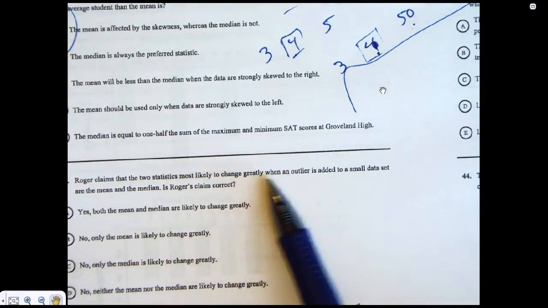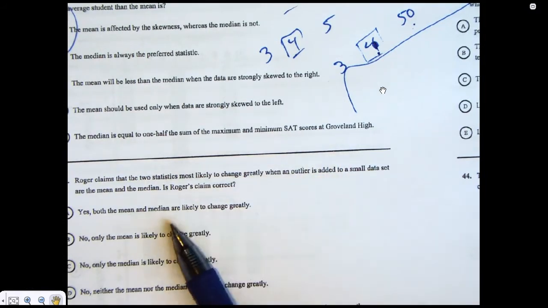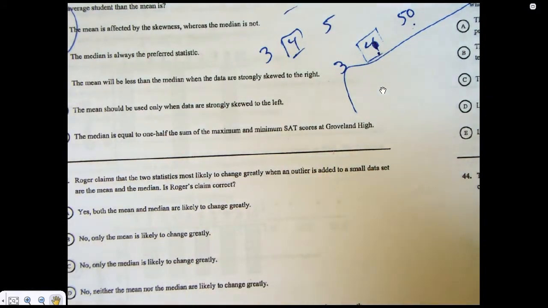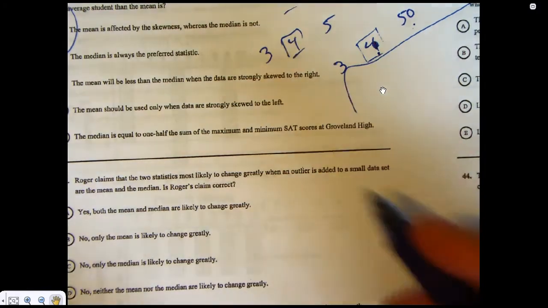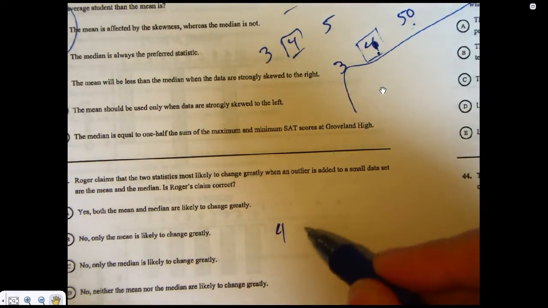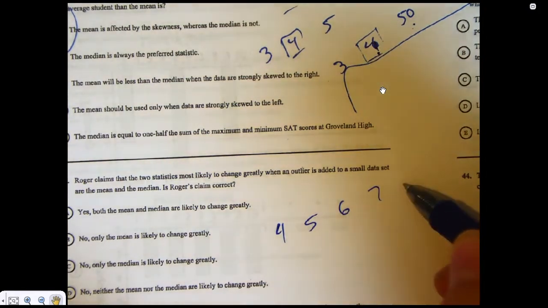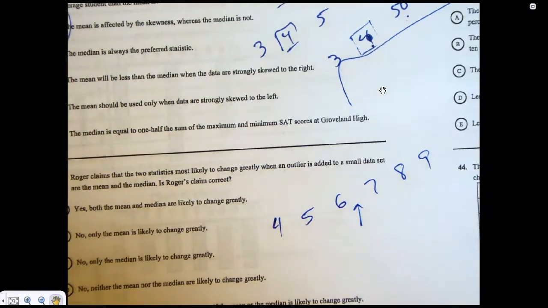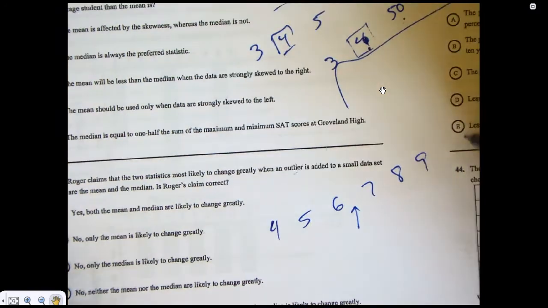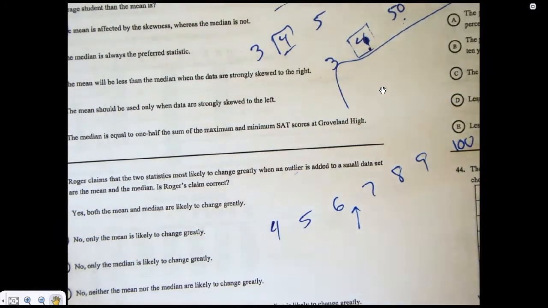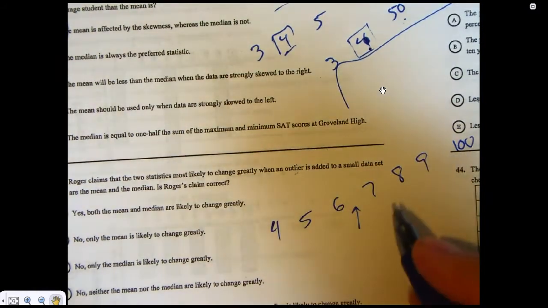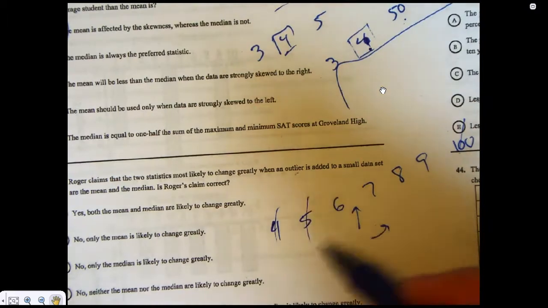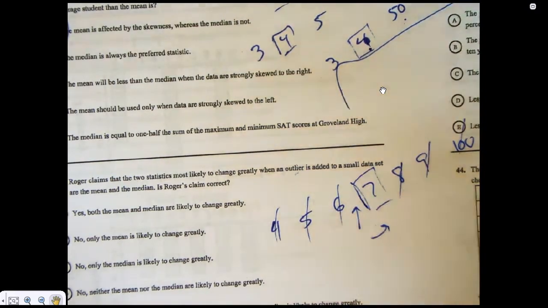Two statistics most likely to change when an outlier is added to a small data set are the mean and the median. So if I have a small data set, let's make it tiny: 4, 5, 6, 7, 8, 9, whatever. Okay, so the median here would be 6.5. If I had an outlier, so remember an outlier is going to be really far away. So let's say it's 100. Well, my median would just kind of bump over a little bit because now instead of 6 numbers, I have 7. So now my median would be 7.